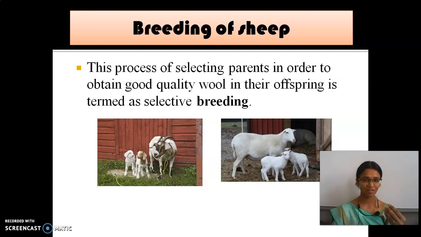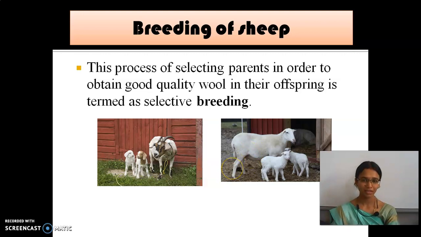Have you seen that Surya's movie? Inside the DNA, the character is present, right? So likewise, if they need a sheep of a particular character, they need to select the parents according to that character and make them give birth to the young ones. This process is called breeding or selective breeding.